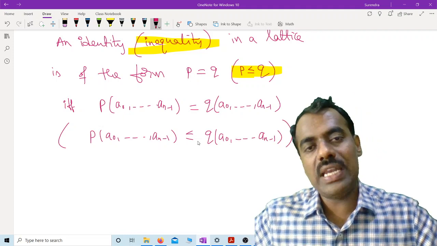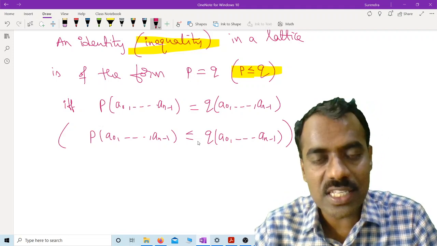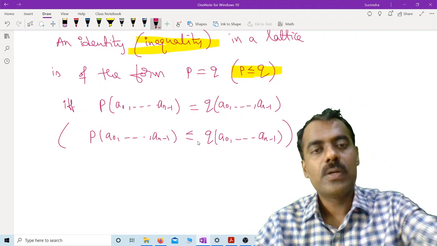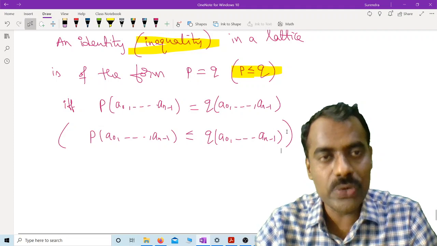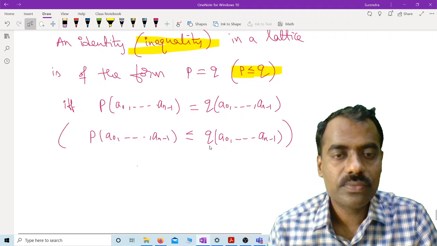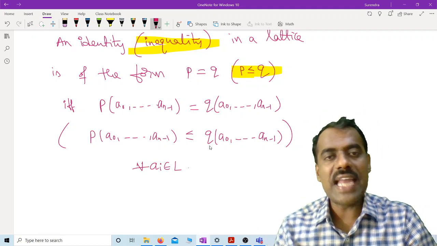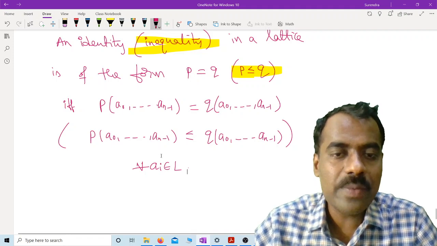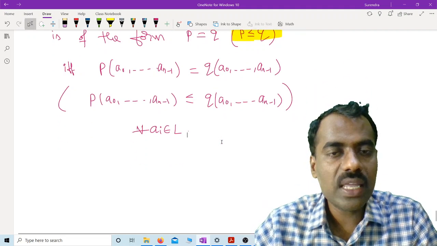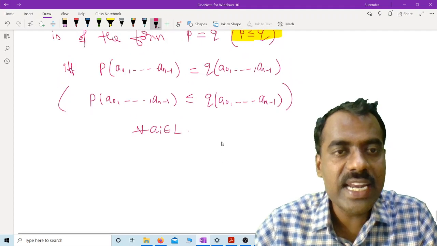Just like two functions are equal, f equal to g, if and only if f of x is equal to g of x for every x in the domain, similarly two polynomials, P equal to Q, form an identity or equality if and only if it is true for all the a i's belonging to L. If you take any n elements in that lattice and substitute, you should get this. Is this clear? This is the definition of identities in a lattice.